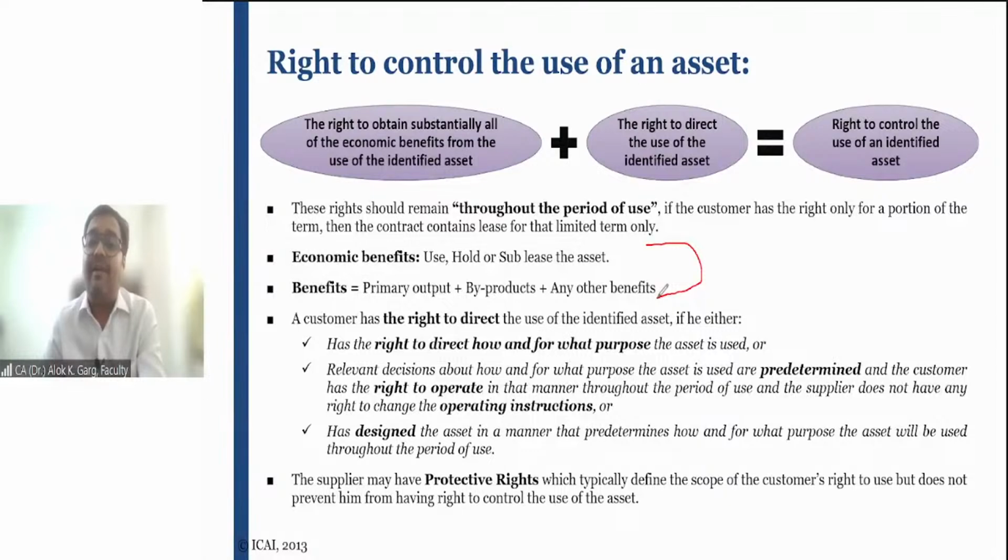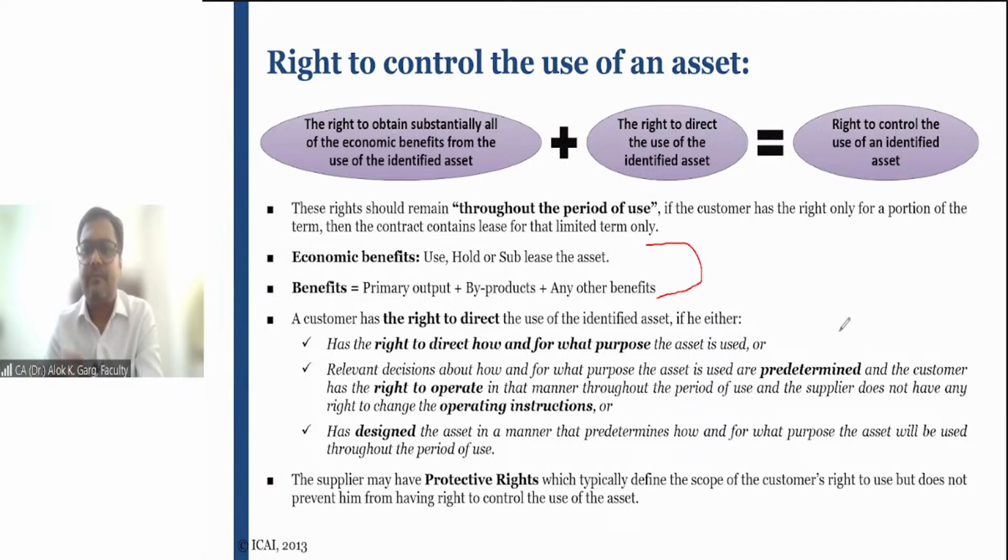So friends, the right to control the use of the asset will be considered with the lessee if the economic benefit from use of the asset lies with the lessee, and the lessee is deciding how to use the asset and for what purpose the asset is used. For example, if the lessee has got the car on a lease basis, it is not the lessor who will decide. It is only the lessee who will decide whether I have to go from X to Y or X to Z or X to Q. It is the lessee who will decide. It is not the lessor who will decide.